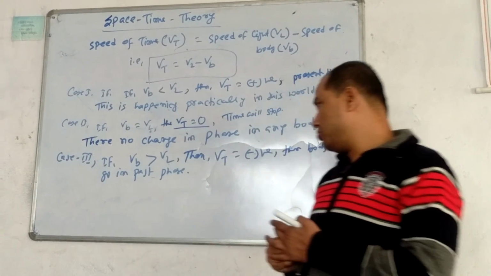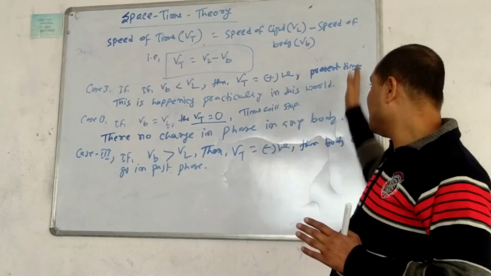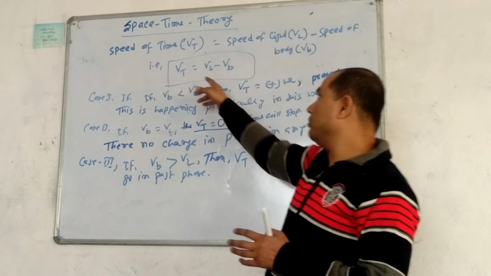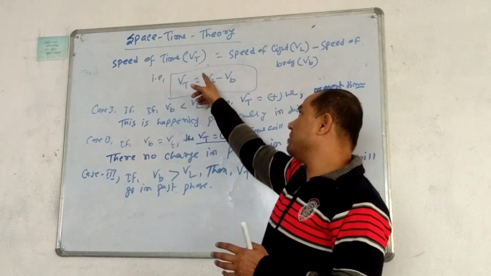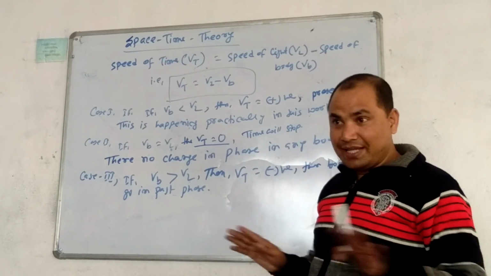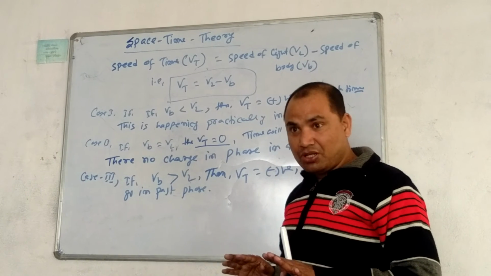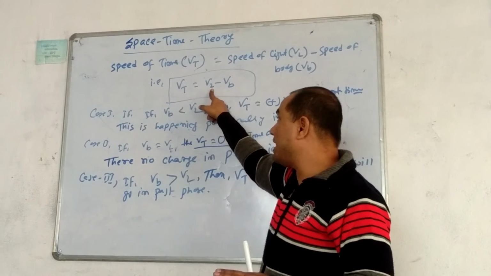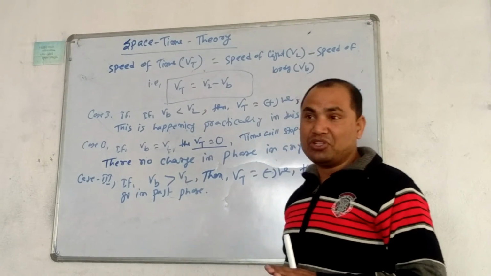So mythology also supports these things, but according to our science and up-to-date research, the speed of time can be calculated by the speed of light minus the speed of the body. Practically, nobody presently crosses the speed of light. This is the reason the velocity of the body is lesser than the velocity of light, so the velocity of time will be positive.